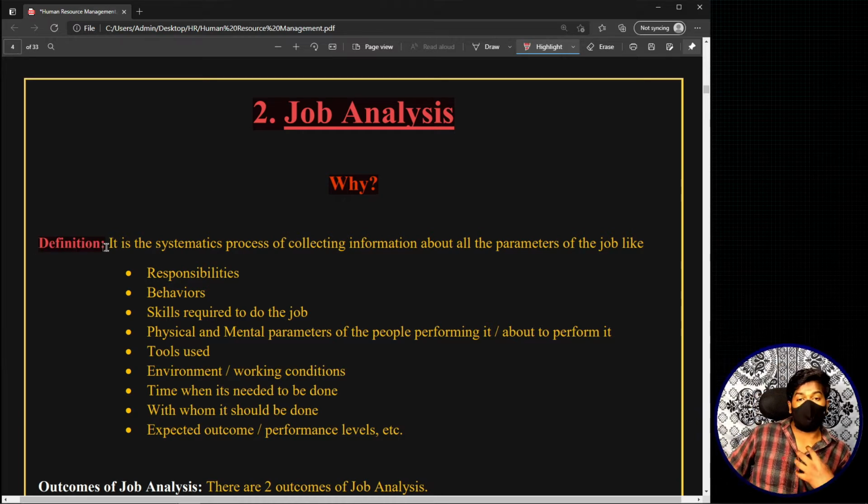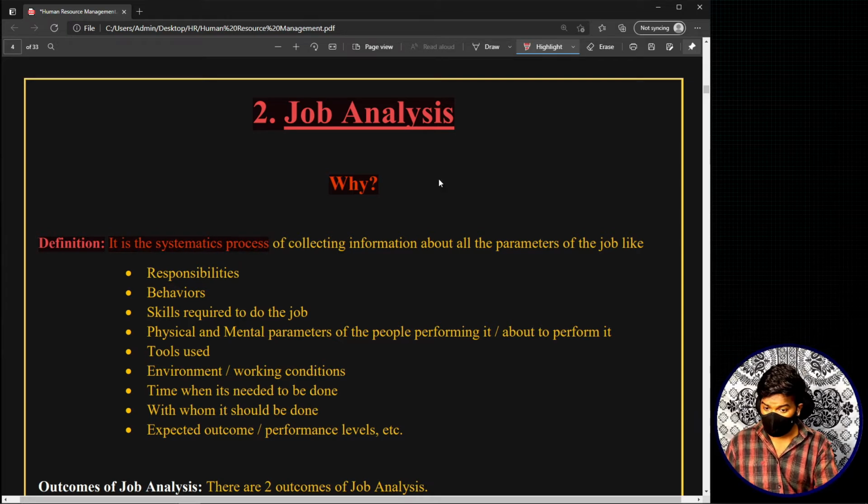If you want to define job analysis in a single sentence, you can say it is collecting all the information regarding a particular job. But if you want a more detailed definition for your understanding, look at this one.